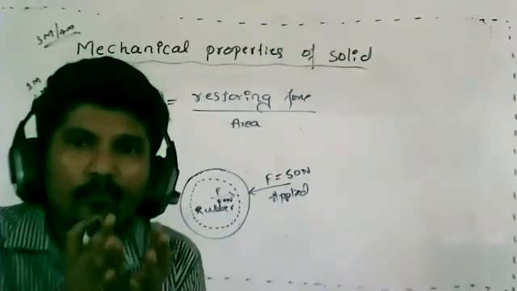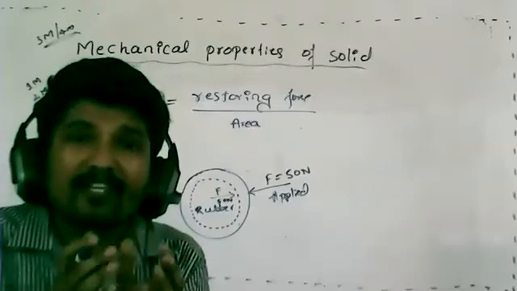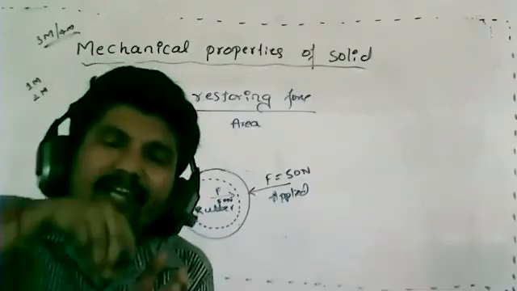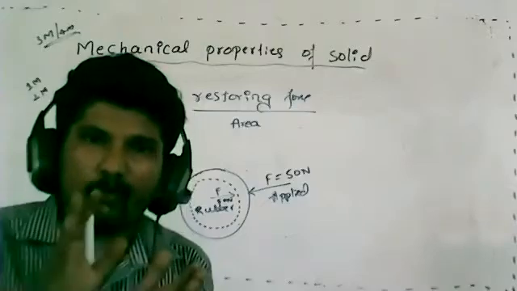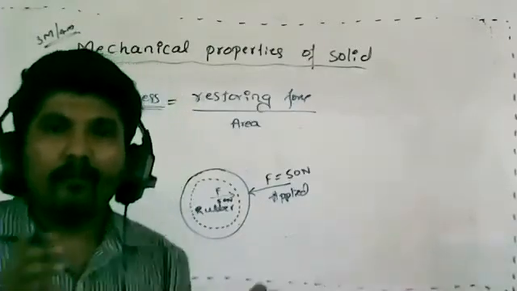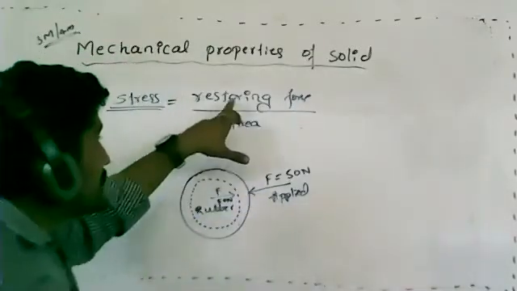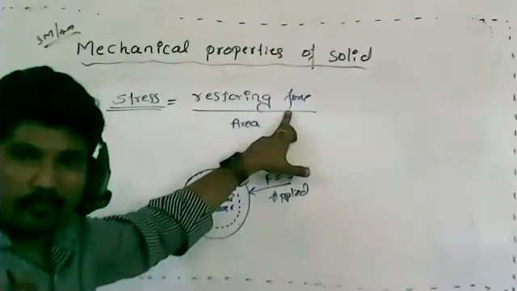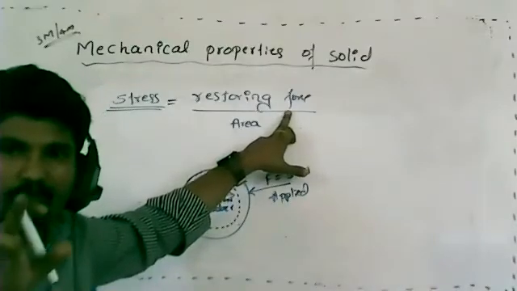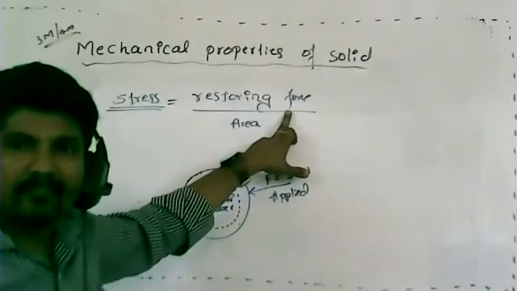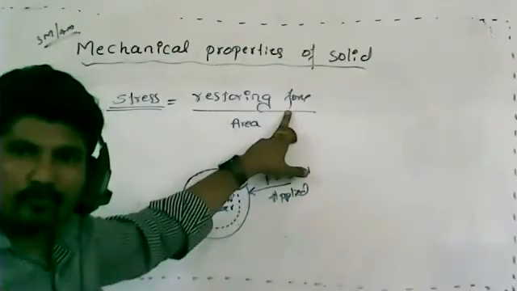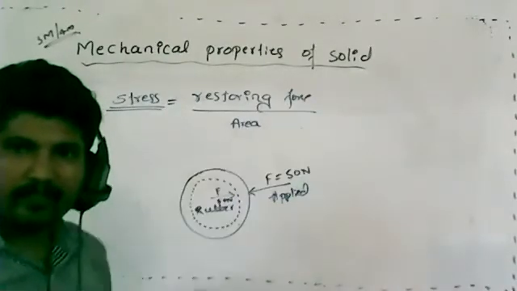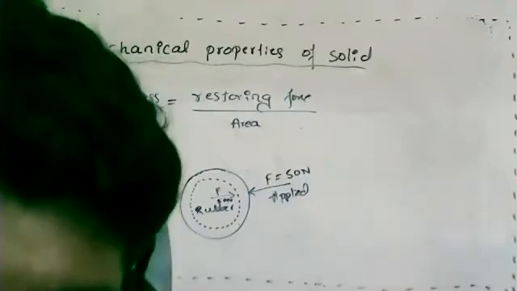That type of force is called restoring force, which is stored inside the body, which will generate inside the body. That's why we can call it a restoring force. Hope you understood restoring force.